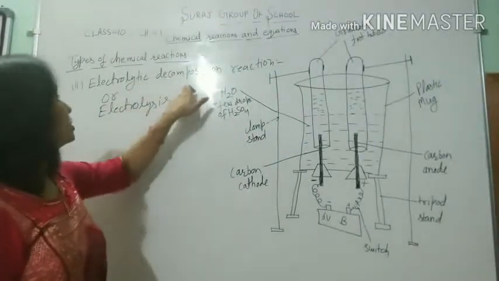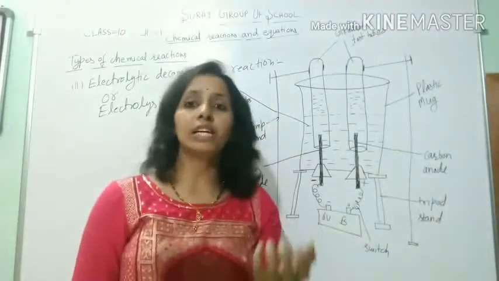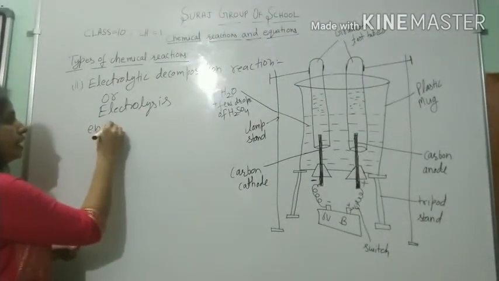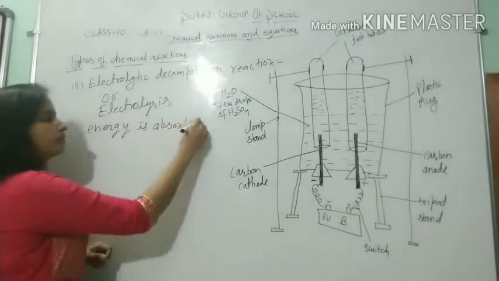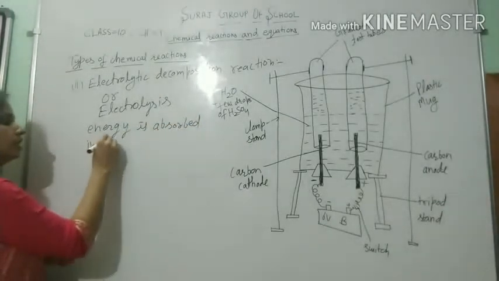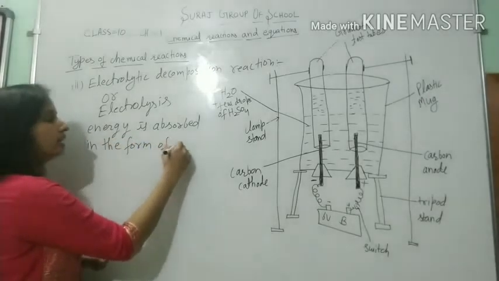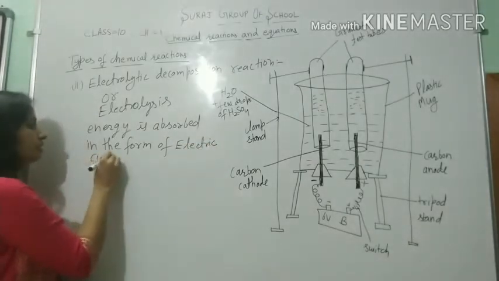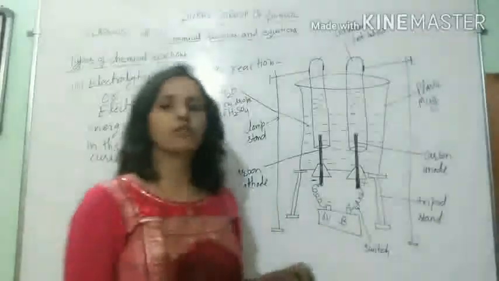In this reaction, energy is absorbed in the form of electric current.